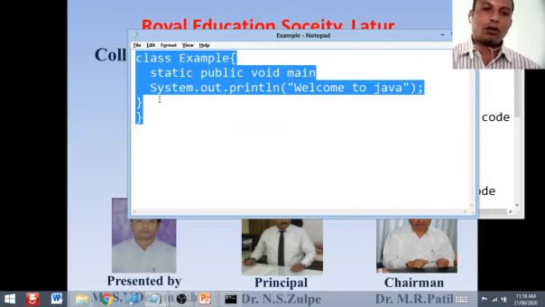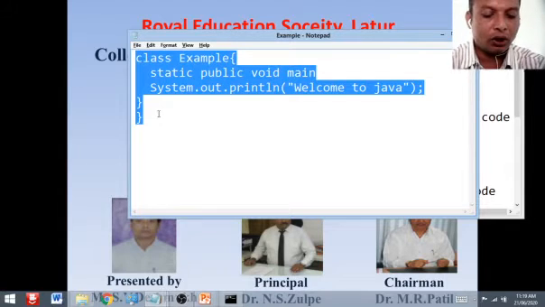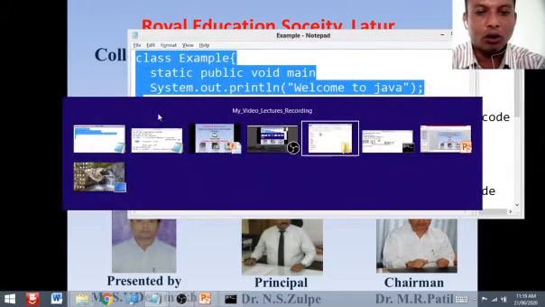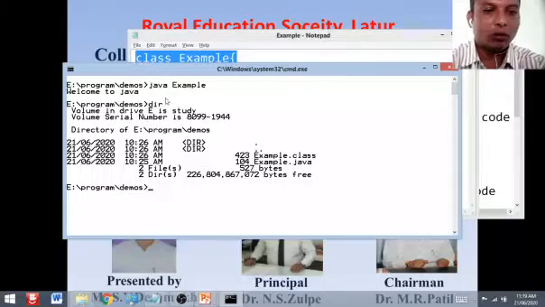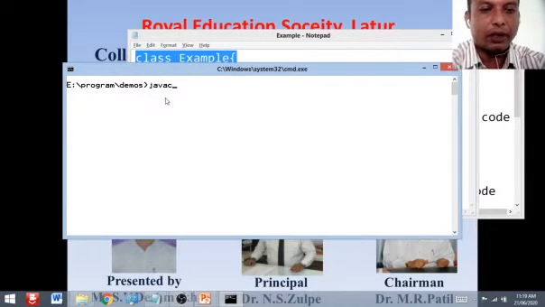So this is our source code. Now this source code is readable, writable code, right? But this code is not machine understandable code. That's why we have to convert this code into machine code. First of all, we have to use what? We have to use the Java compiler.